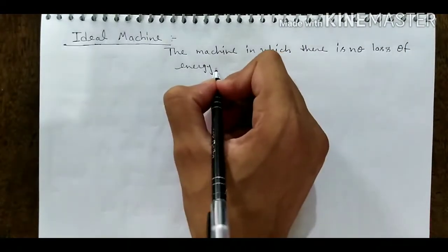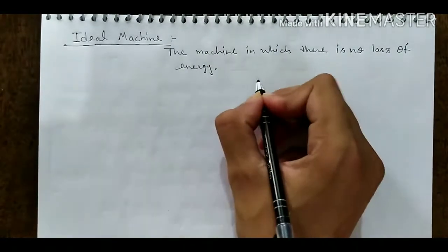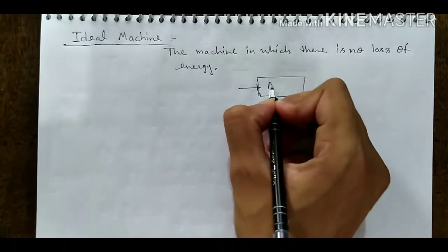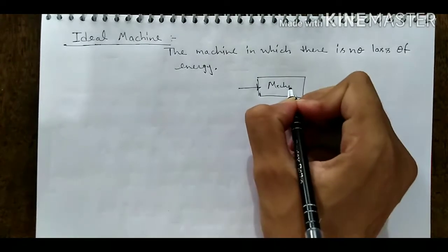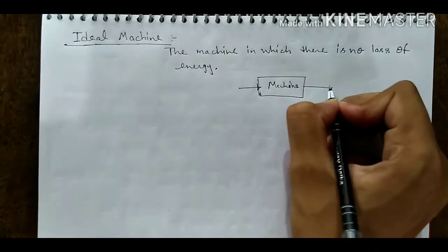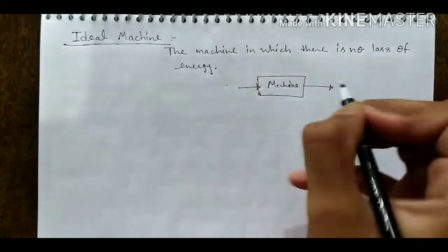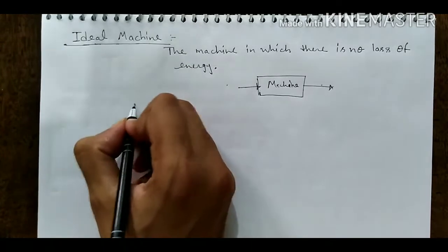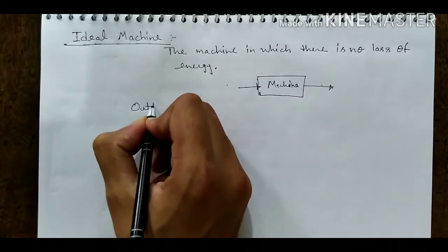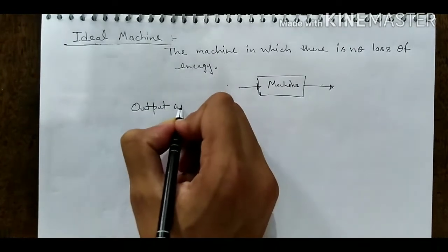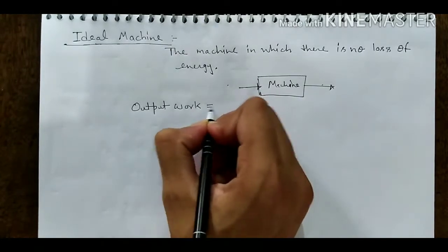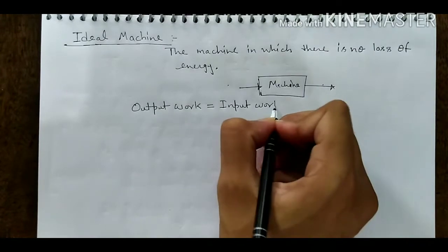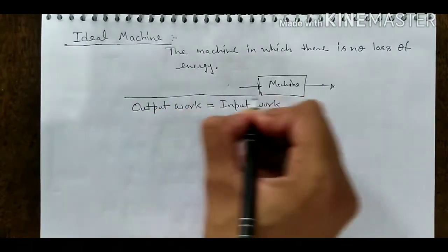It means when we apply an effort on this machine, it does some work, and input energy is equal to output energy. In an ideal machine, it is compulsory that output work done must be equal to input work done. This is the case of an ideal machine.